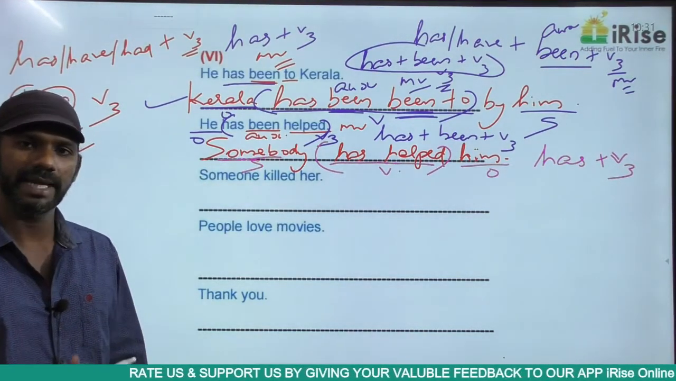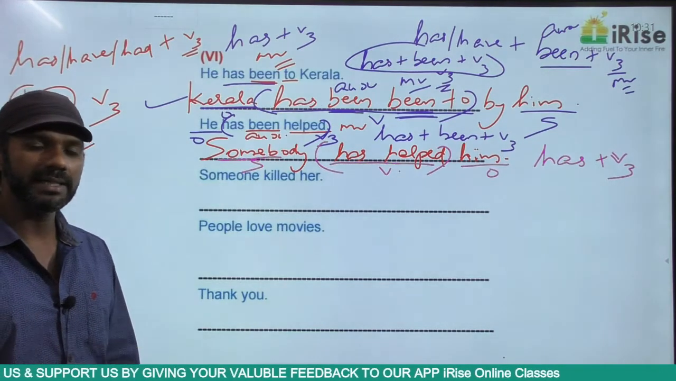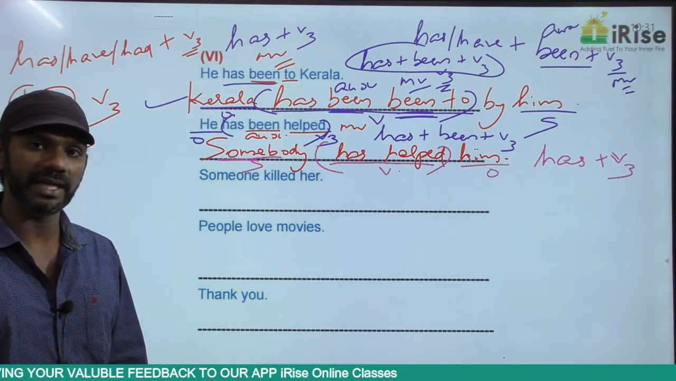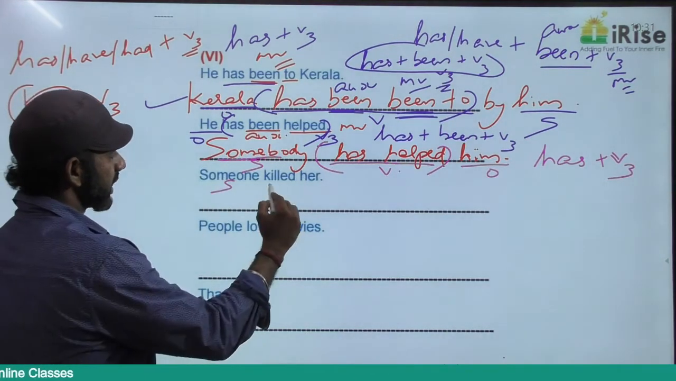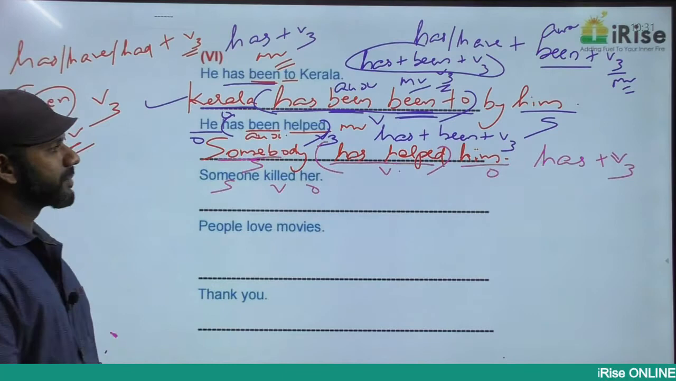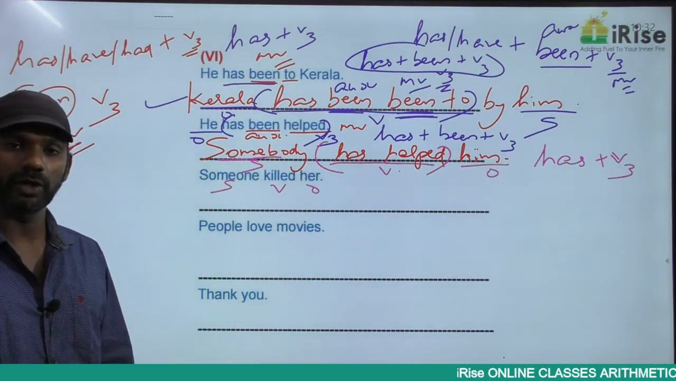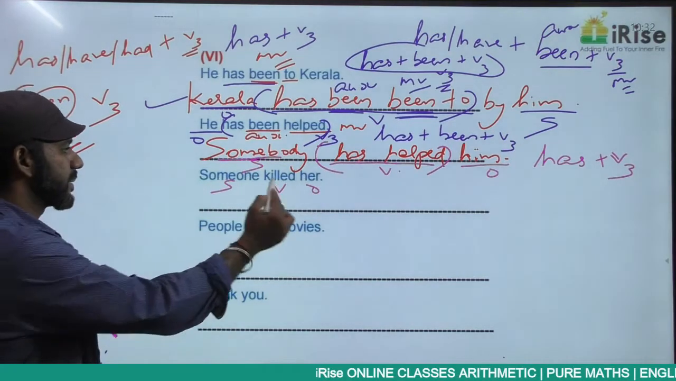Someone killed her. Active or passive? Someone killed her means someone did the action or received the action? Did the action. Subject comes at the beginning in the active voice. Killed is a verb here. Her is the object. Subject, verb, object, active voice. Simple past tense: subject plus V2.